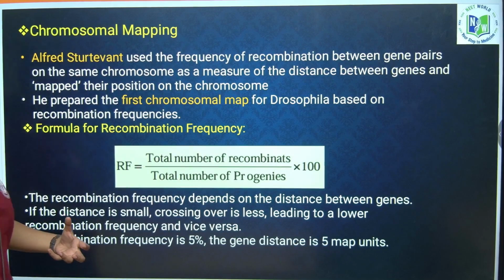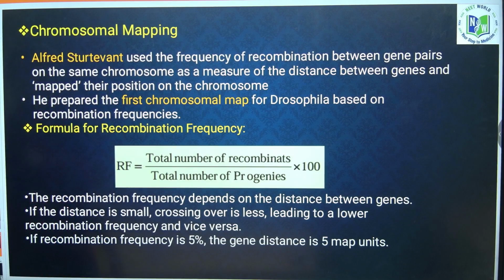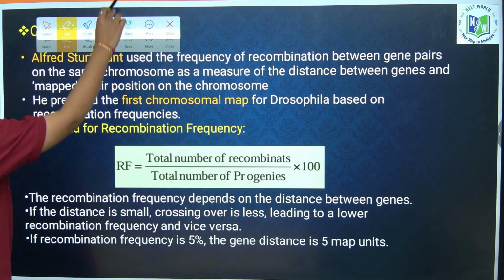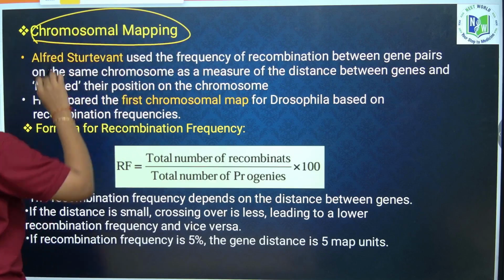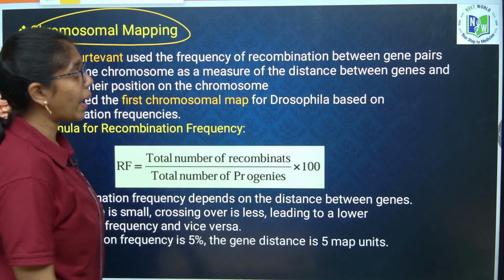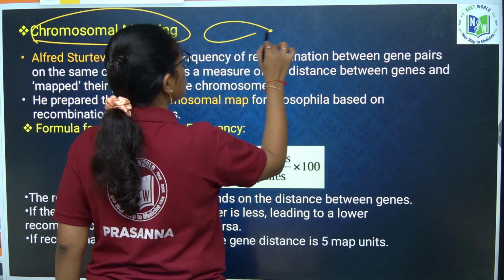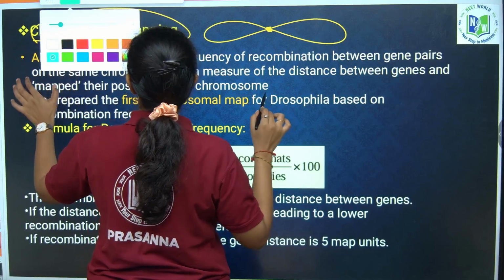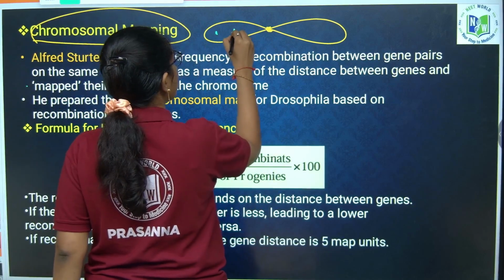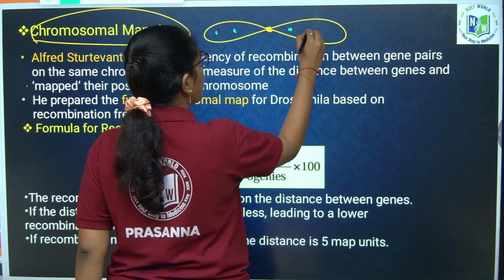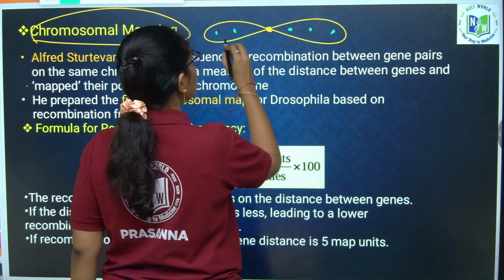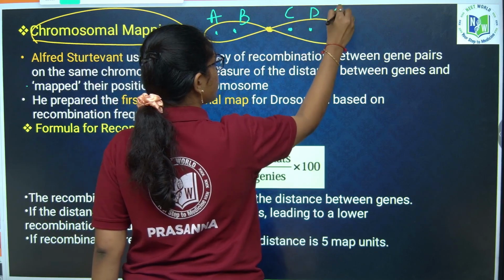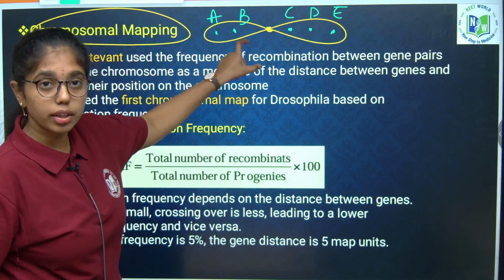With the concept of linkage and recombination, there is one more scientist, Alfred Sturtevant, who spoke about chromosomal mapping. Who said about what? Chromosomal mapping. This concept deals with the position or distance between genes on the chromosomes.